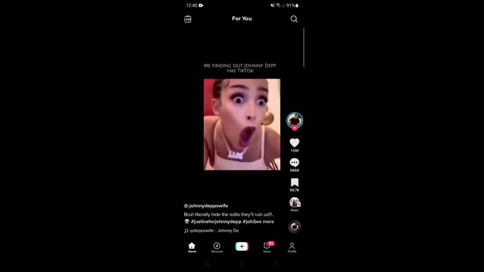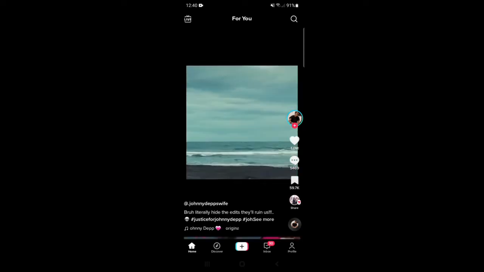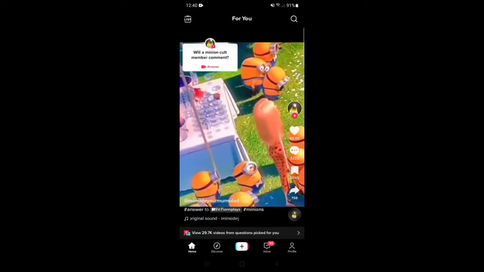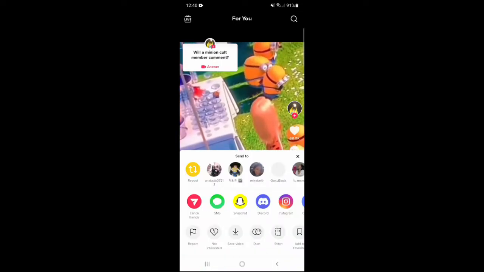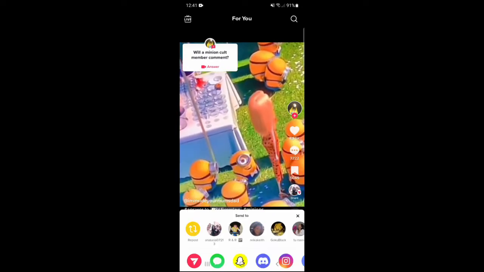Okay, straight into it. So to begin, open up the TikTok app and find the video that you want to duet with. Then tap the share button on the right. In the menu that appears, select Duet.